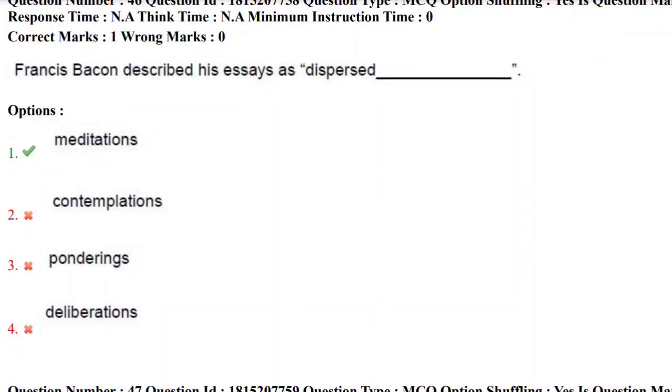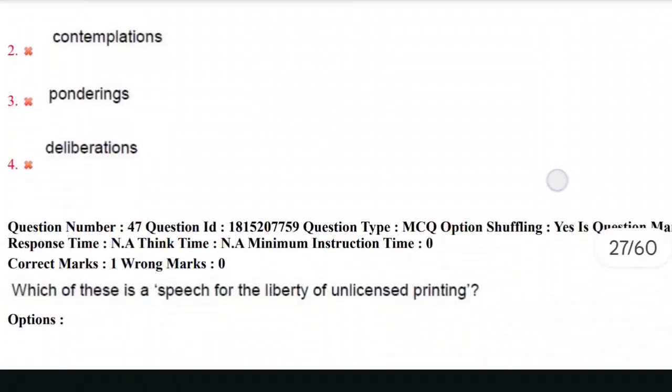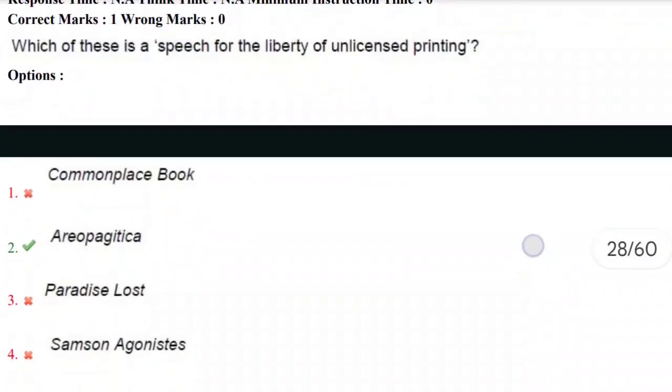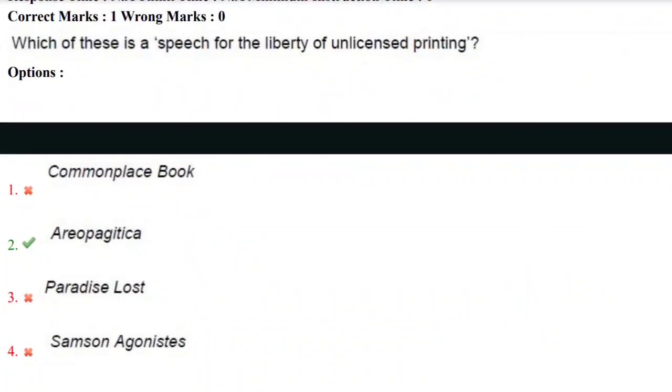Francis Bacon described his essays as dispersed dash. Yes, Francis Bacon is the famous essayist, and he described his essays as dispersed meditations. Yes, Francis Bacon wrote so many essays, of truth, of studies, and so he described his essays as dispersed meditations. So the correct answer here is first option. And the next question, 47th question, which of these is a speech for the liberty of unlicensed printing?